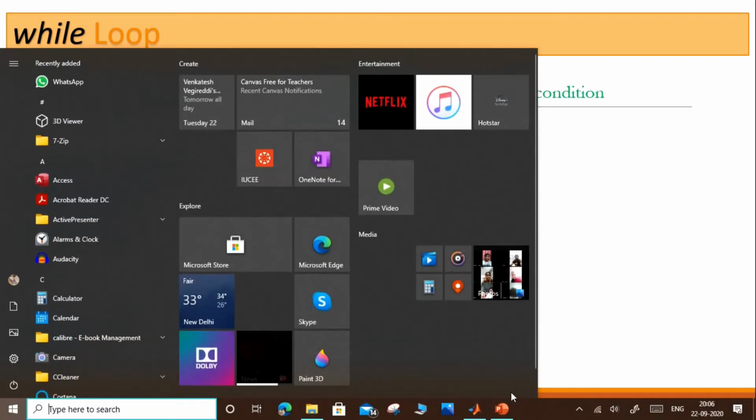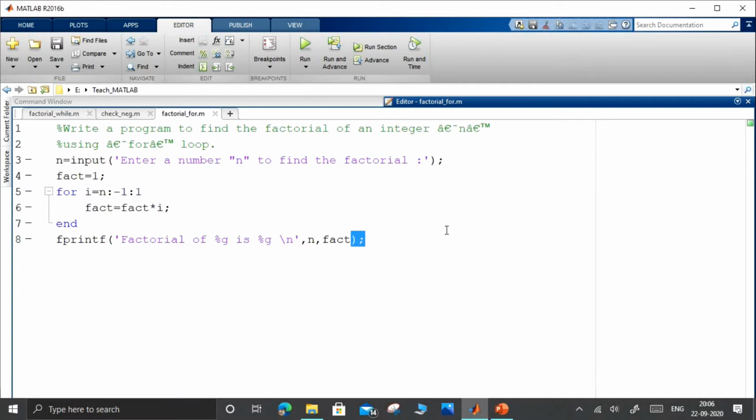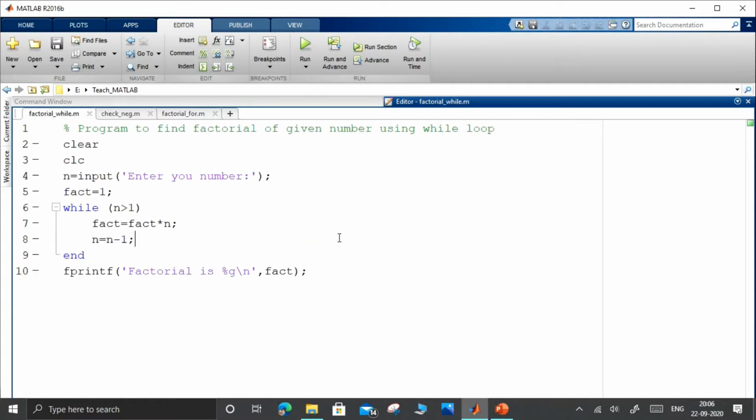Let us move on to our MATLAB. So already we have seen in the last video regarding for loop. I have found the factorial of an integer using for loop. The same program I am going to do with the help of while loop. So in this, I am writing the condition as the number given by the user should always be greater than 1. And within the while loop, I am updating the number.